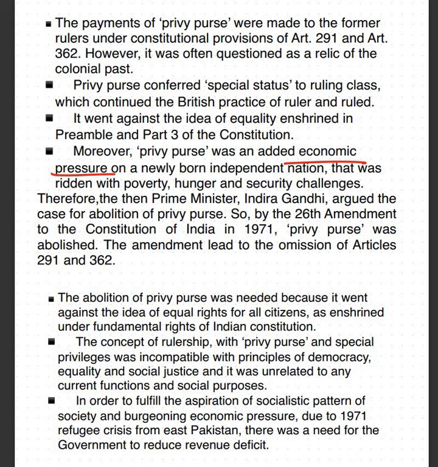And that is why by the 26th amendment to the Constitution of India, privy purse was abolished. And it was needed to maintain equal rights of all citizens. Equal rights are given in the fundamental rights of the Indian Constitution. That was the counter argument given by Indira Gandhi to her opponents. That is why I am removing this privy purse, because equality is the basis of this nation. We cannot give a special Maharaja status to certain people, right? That is why it was necessary for privy purse to get abolished.